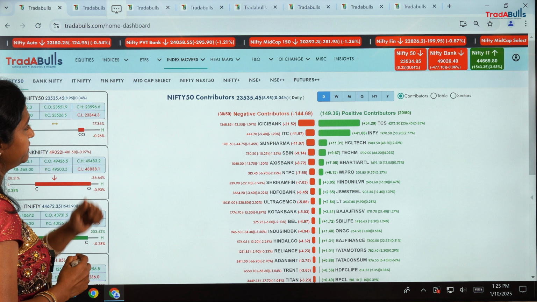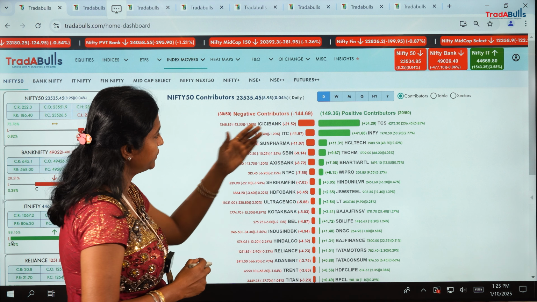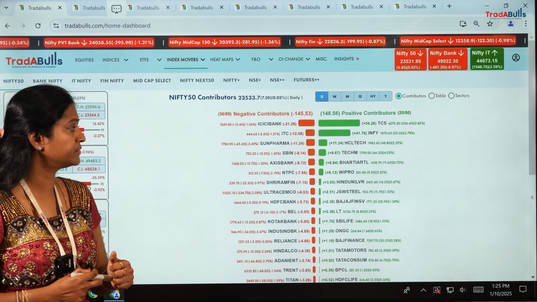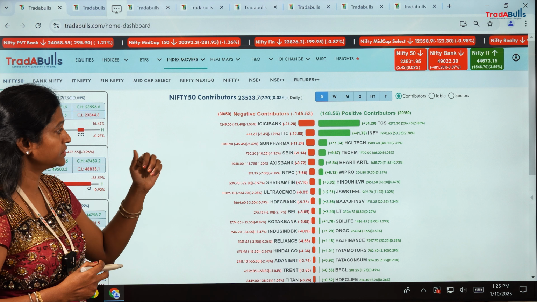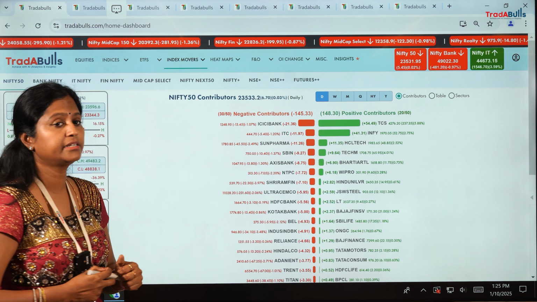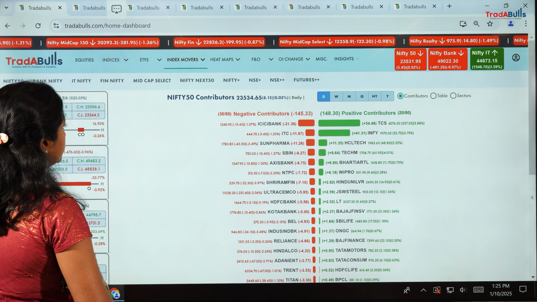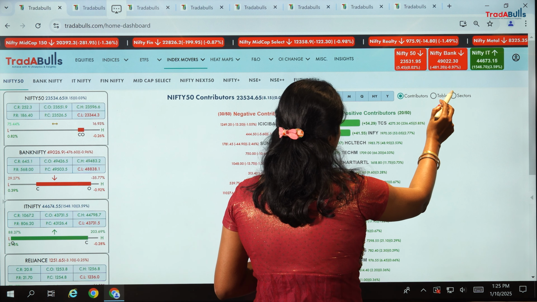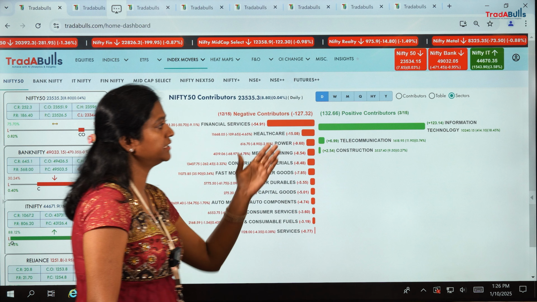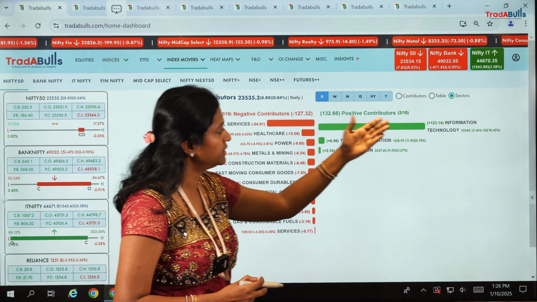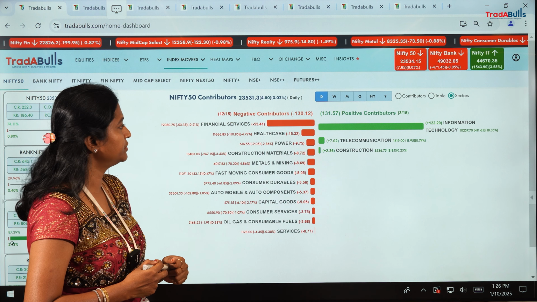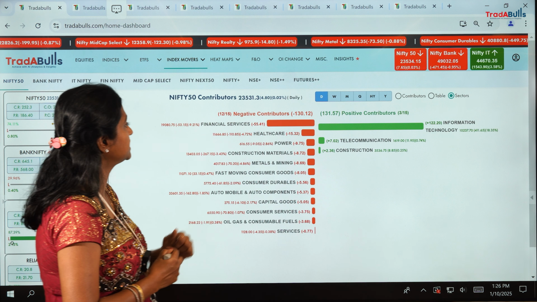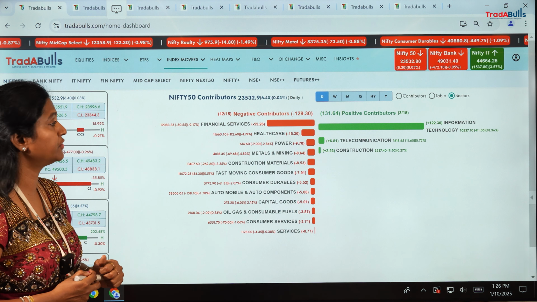If you look into Nifty 50 contributions, it is showing that almost 20 out of 50 counters are positive contributors, and 30 out of 50 are negative contributors. Whereas if you look into the sectors, information technology is the highest positive contributor, while financial services is still showing a negative contribution.